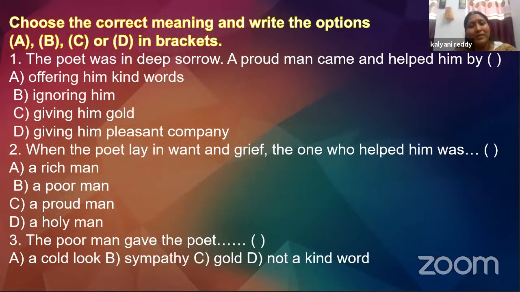All right. I hope, dear students, you have understood the poem. So here's a small task for you. Choose the correct meanings from the options given here.